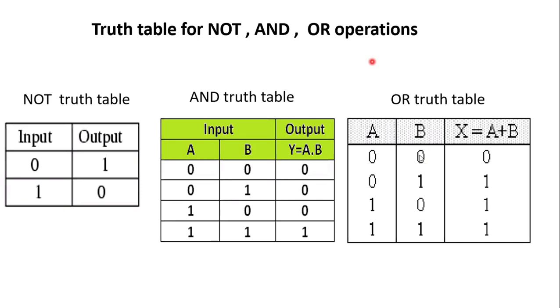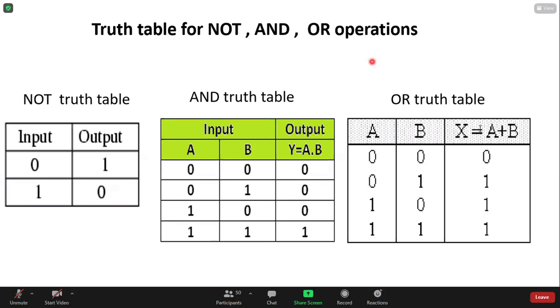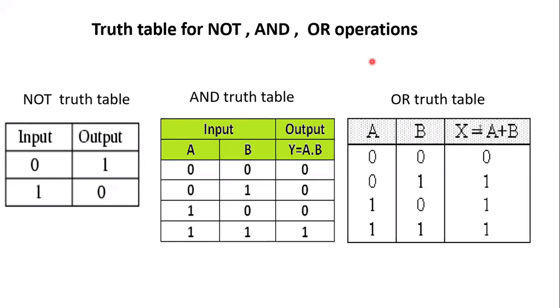Now, are you sitting with the book? Yes, ma'am. So open page number 9. On page number 9, look at question number 1. What is another name of Boolean algebra? Now everybody, there is no need to look at the slide.